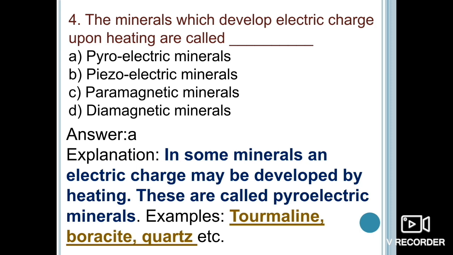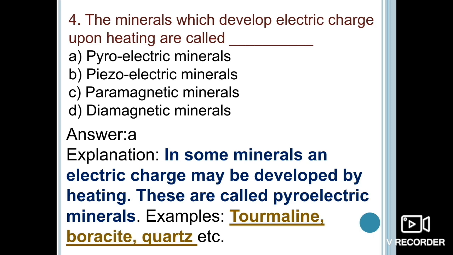If they are subjected to a temperature change, then these minerals will be known as pyroelectric minerals, and if they are subjected to a stress change, then they will be called piezoelectric minerals. Tourmaline is the best example of the pyroelectric minerals: when tourmaline is heated, the crystal becomes negatively charged at its sharp end and positively charged at the blunt end.